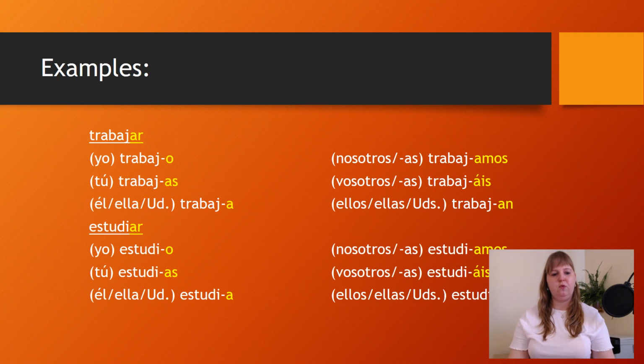Now let's move to another example. We have the verb trabajar, which means to work, and we have to remove the ending ar. Then we have the stem trabaj, and we just add the following endings: o, as, a, amos, áis, an.